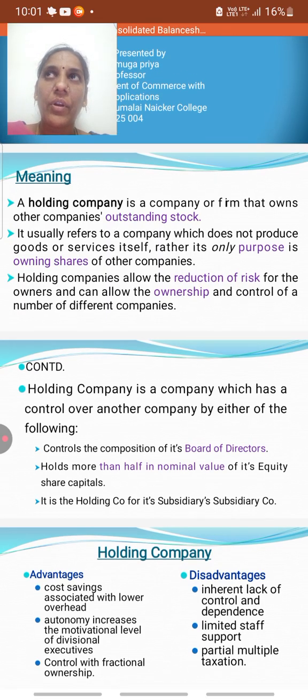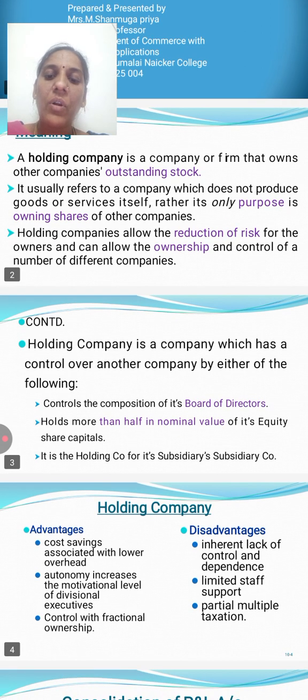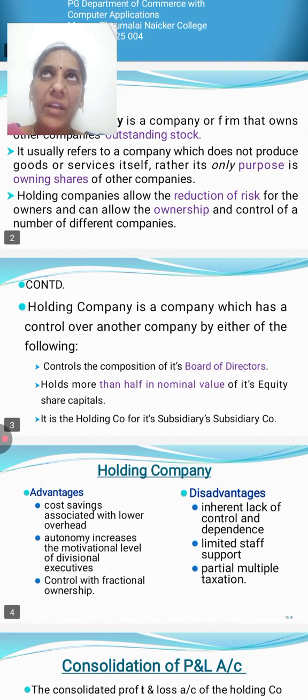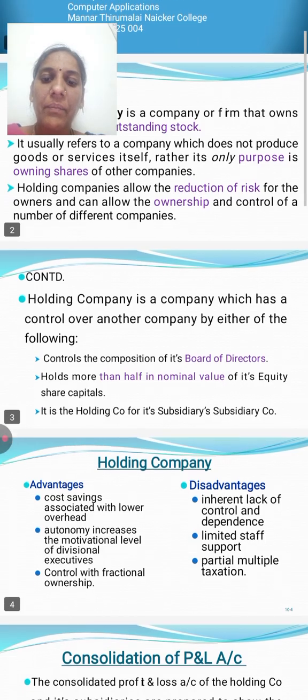First of all, control of the composition of its board of directors, or holding more than half of the shares. That means 51 percent of the nominal value of equity shares. It holds a company as a subsidiary company.